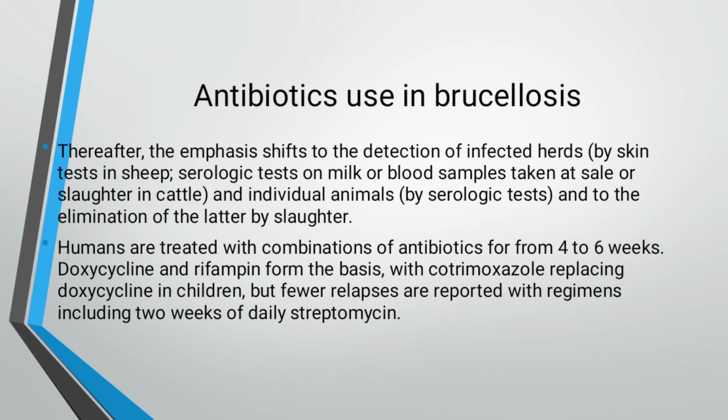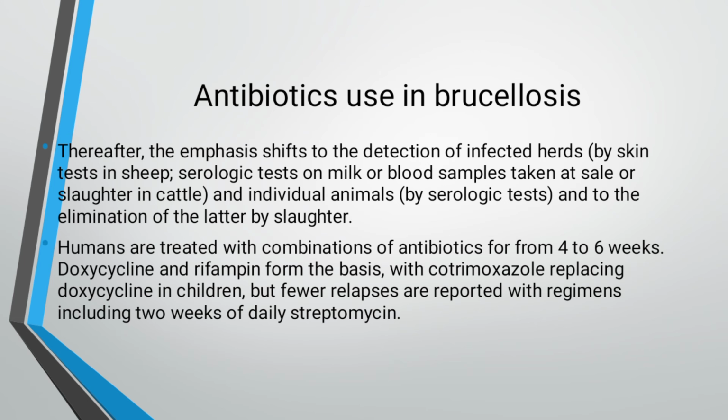But when a person gets exposed and infected, there are certain types of antibiotics for Brucella. Therefore, the emphasis shifts to the detection of infected herds by skin test in sheep, serological test or milk, or blood samples taken at sale or slaughter of cattle.